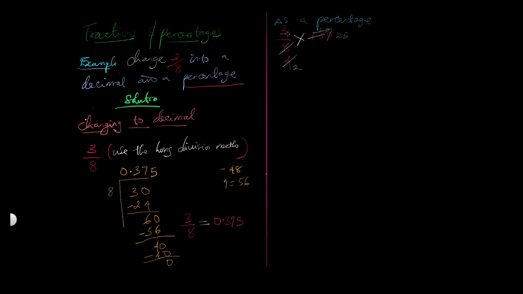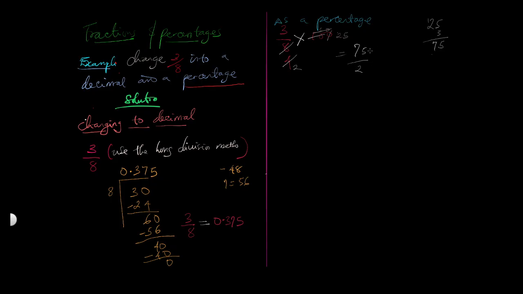We now multiply this 3 times 25. 3 times 5 is 15, right? 5 carry 1. 3 times 2 is 6 plus 1 is 7. So it becomes 75 over 2.